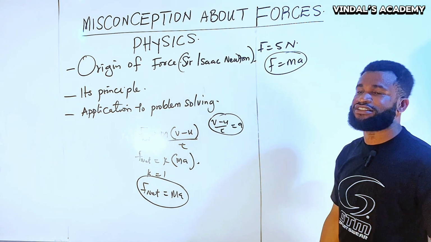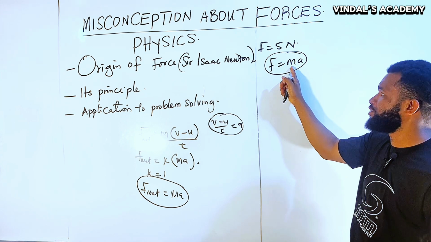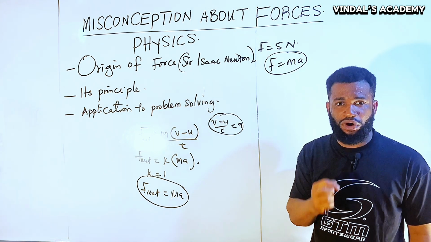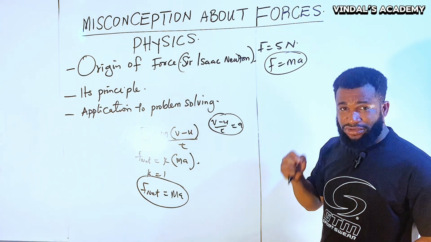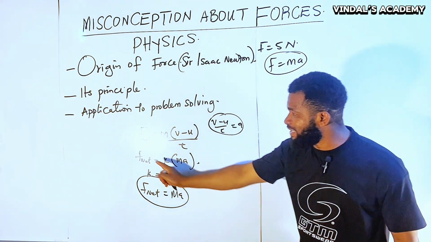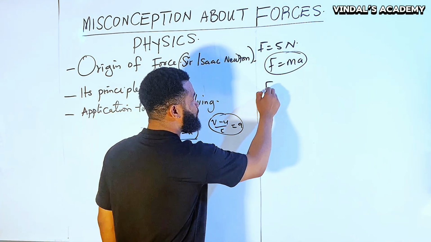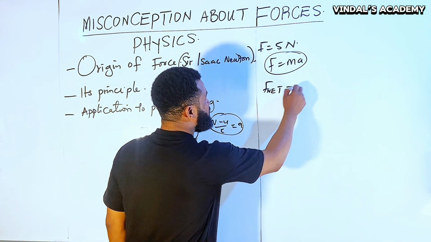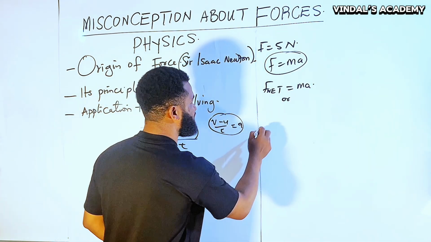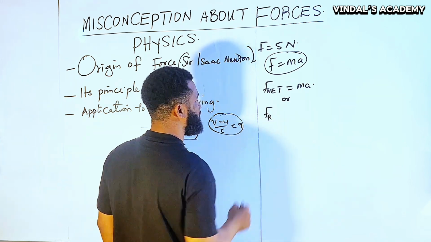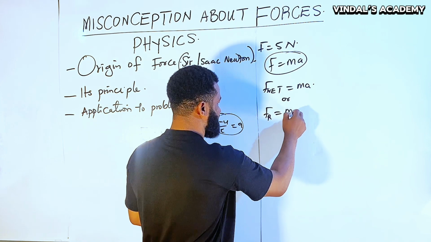If you are writing force as just force equal to mass times acceleration, you are limiting the principle of the force, and that is where the misconception is. However, my correction to that problem is writing it like this, F net. It is better to be written as this: F net is equal to mass times acceleration, or you can put it this way, you can say that F sub r, which is the resultant force, is equal to mass times acceleration.